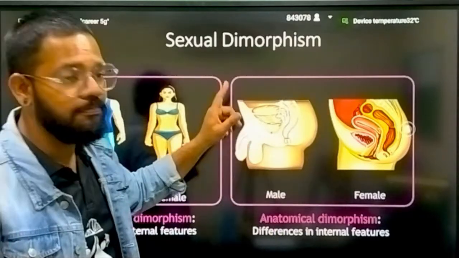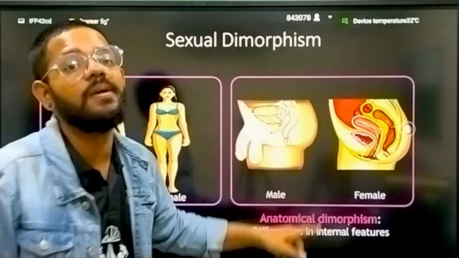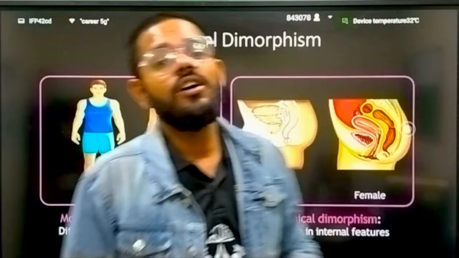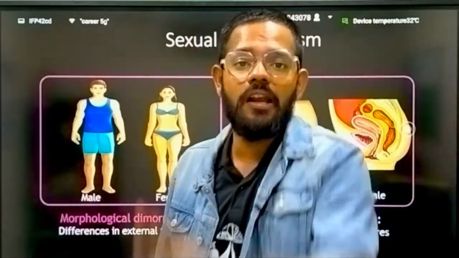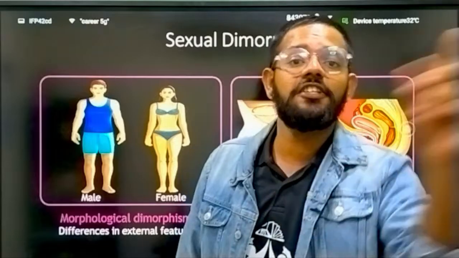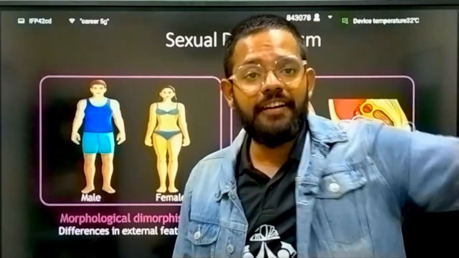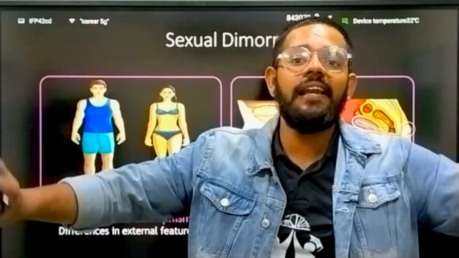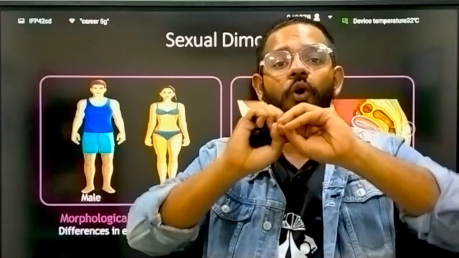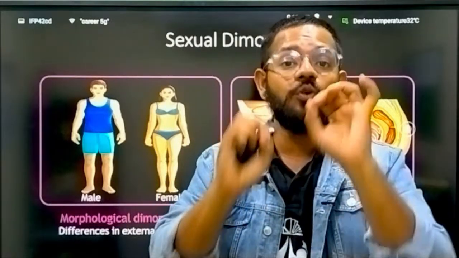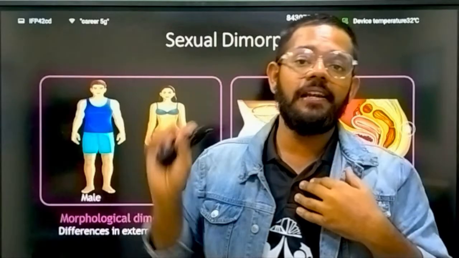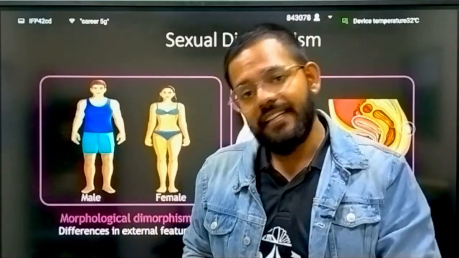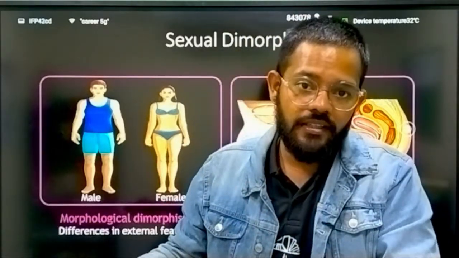Then you will find there is a difference in the anatomy of male and female also. The anatomical difference between the male sex organs and female sex organs also differentiates male and female. Male has different sex organs, female has different sex organs. Totally different. The male has the same heart as the female. The male has the same kidney as the female human.